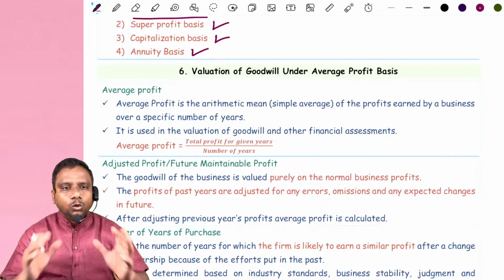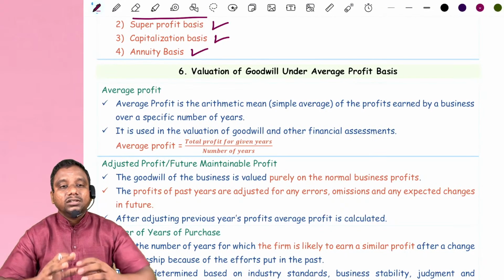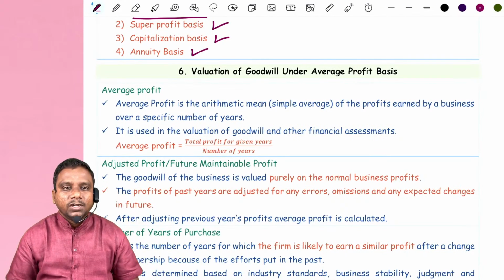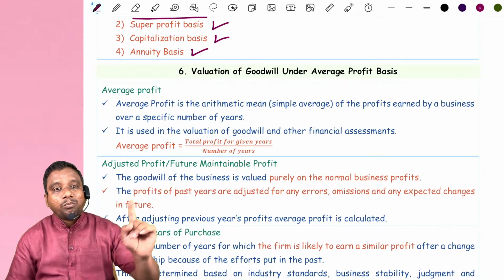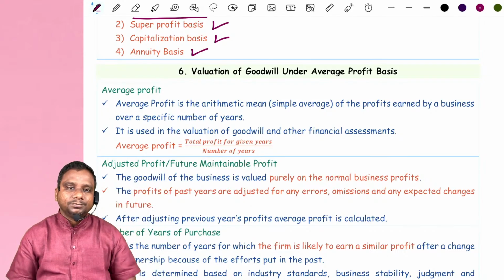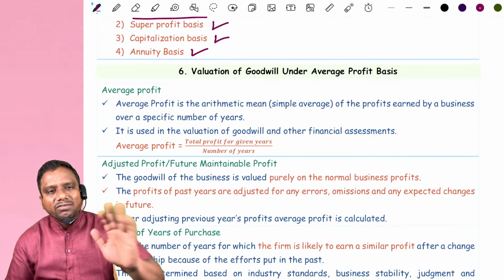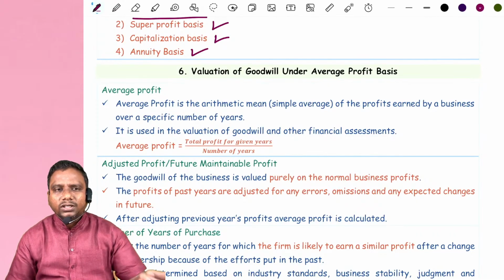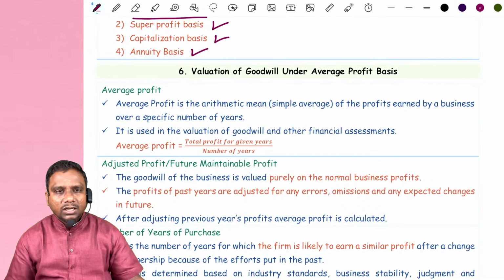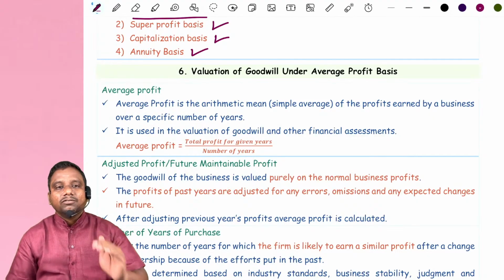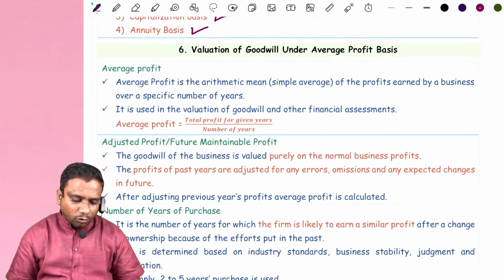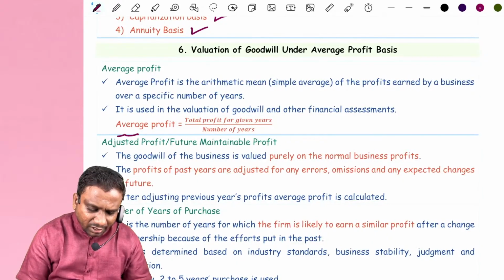Generally, do remember goodwill is valued based on the past years' profits. Past years' profits means how many years, sir? That may be given in the problem, maybe 3 years, 4 years, 5 years, or 2 years. Minimum 3 years they give you. Based on these past profits, we value the goodwill. Okay. Now look at first, how do we calculate average profit?